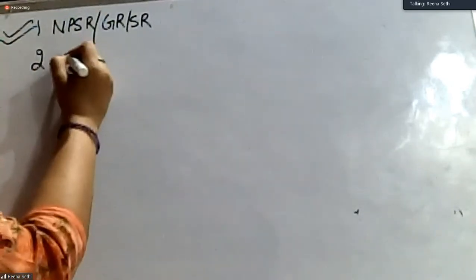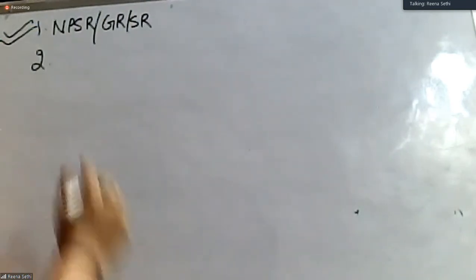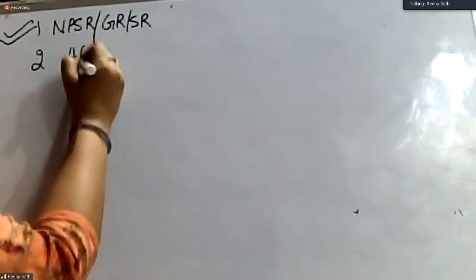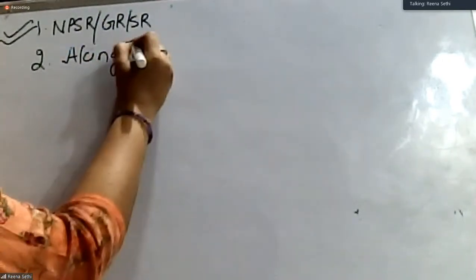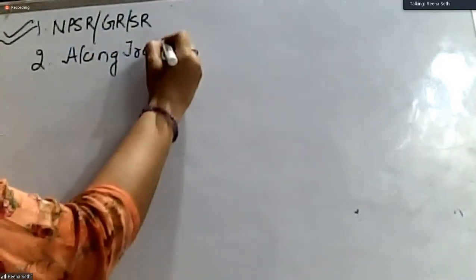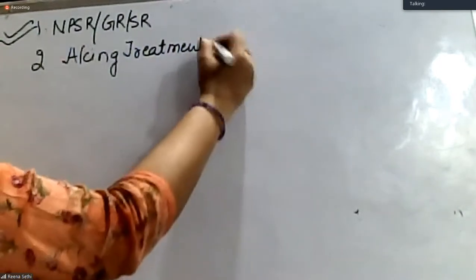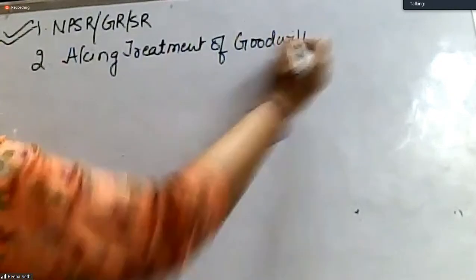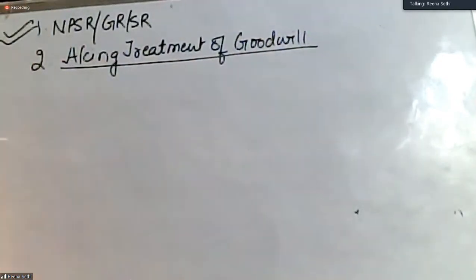This we have done. Second, valuation of goodwill. That has been done in one chapter, so you must have done by now. We have to do the accounting treatment of goodwill.